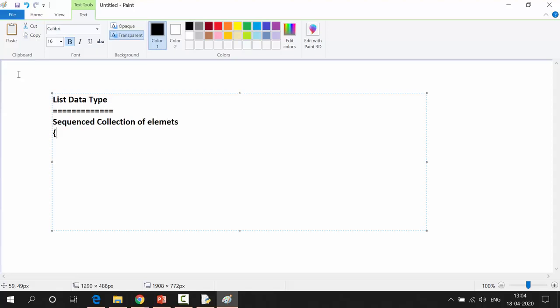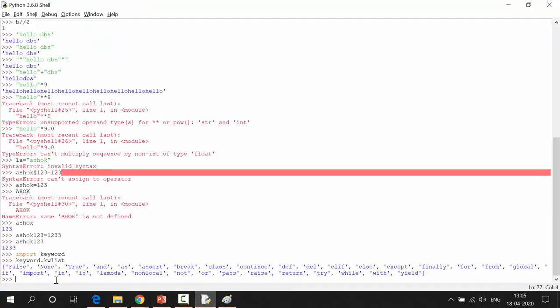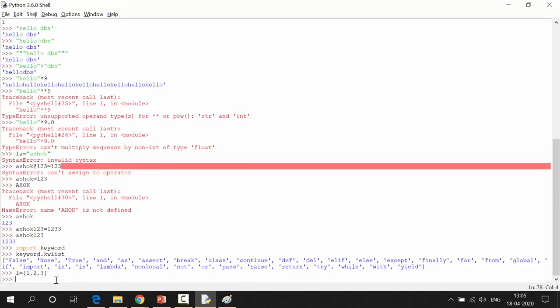So it starts and ends with square braces. If I want to declare a list, L equals 1, 2, 3. This is my list. If I want to see what is the type of this one, type of L.